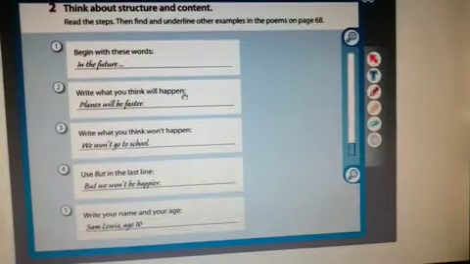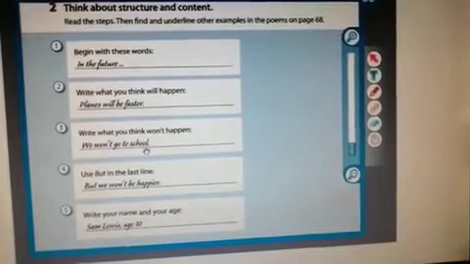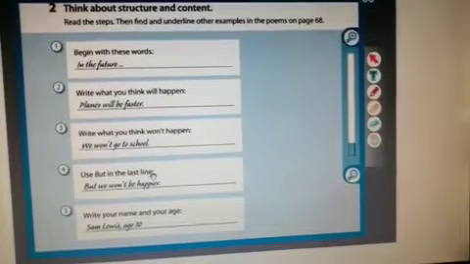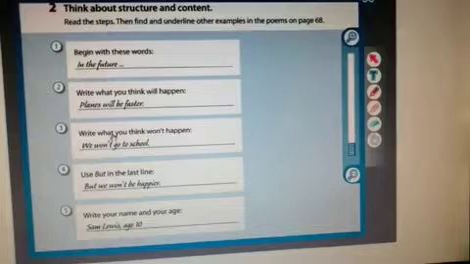What you think will happen: planes will be faster, an affirmative sentence. What won't happen, a negative sentence: we won't go to school. Here, we won't go to school. Use but in the last line. So we will join this sentence with this one.